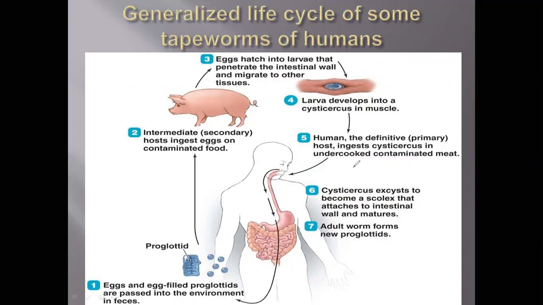The adult will once again lay the eggs and the next process will start. Like this it will increase in the body of the individual. Clear? This is the life cycle of the tapeworm.